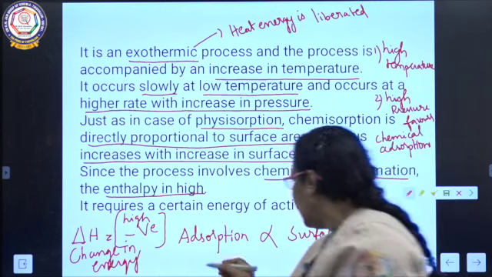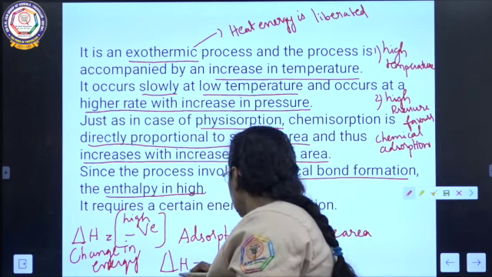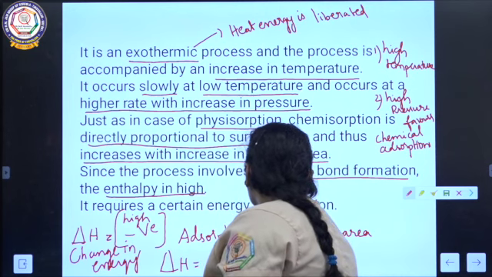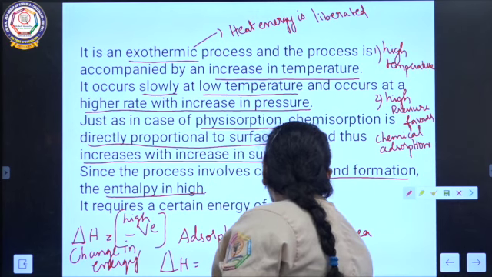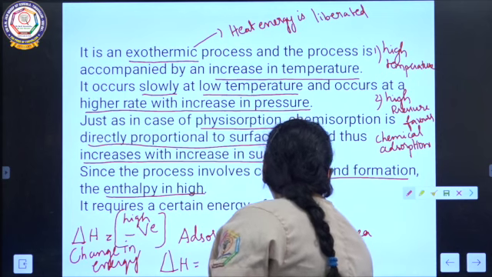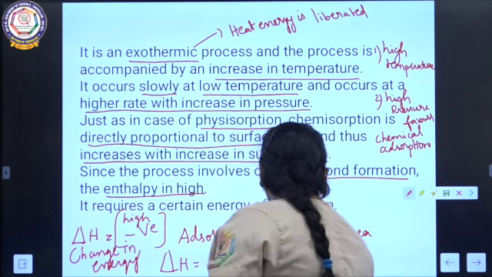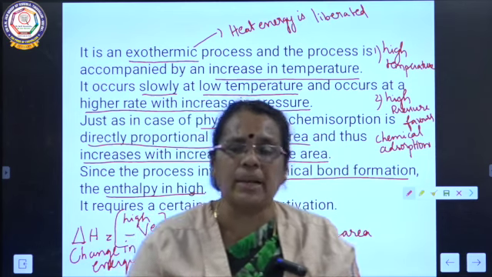Delta H can have a value of 80 kilojoules to 240 kilojoules. So 80 to 240 kilojoules of heat energy will be liberated.